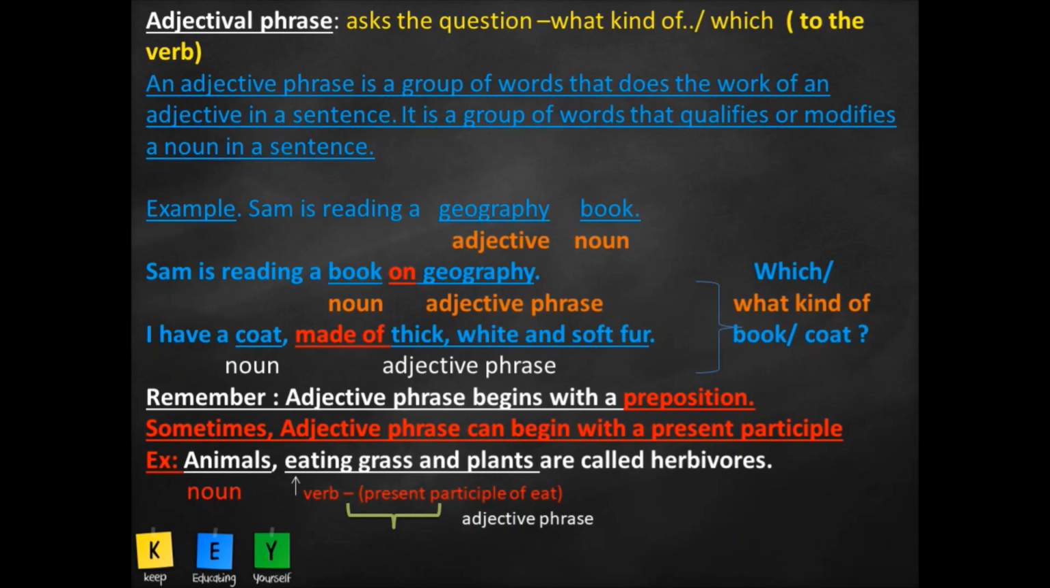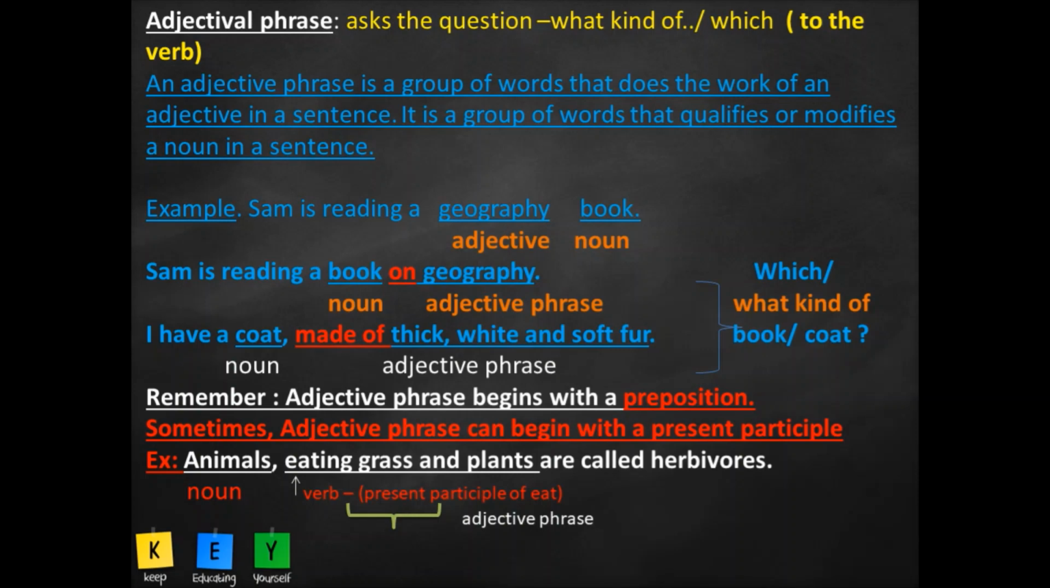Okay. Now see the example just below that. Sam is reading a book on geography. Now we see book as the noun, and on geography describes the book, but the words here are a group of words. And so when we have a group of words that describe the noun, we term it the adjective phrase.